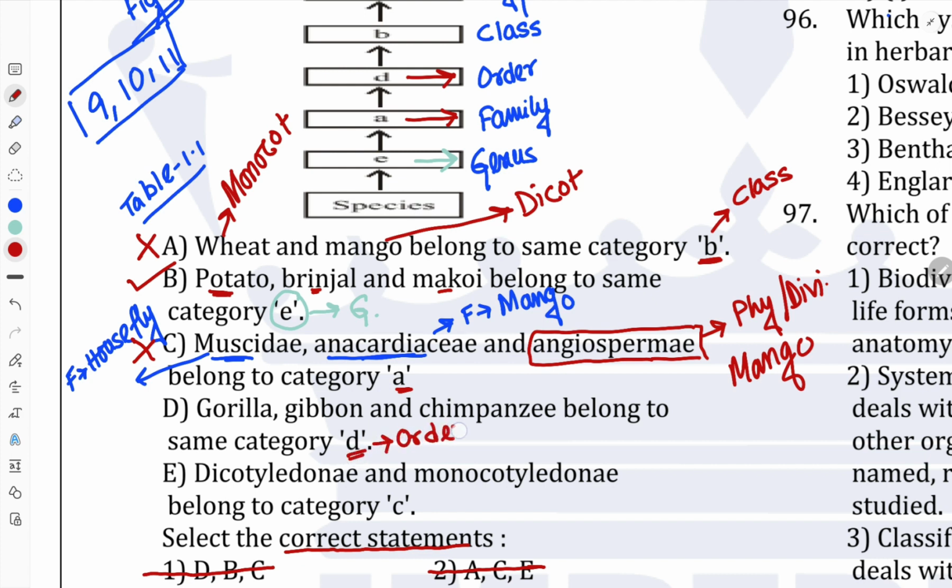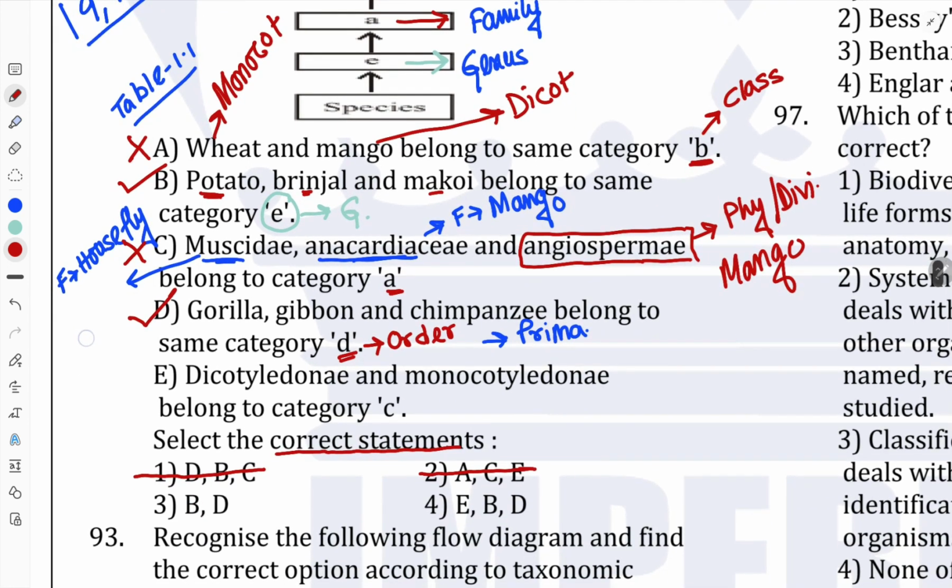So gorilla, gibbon and chimpanzee belong to the same category, order. Their order is Primates, or Primata. All of these belong to the order Primata, so statement D is correct. Statement D is given in option number 3 and option number 4, so we have to study the last statement for confirmation.